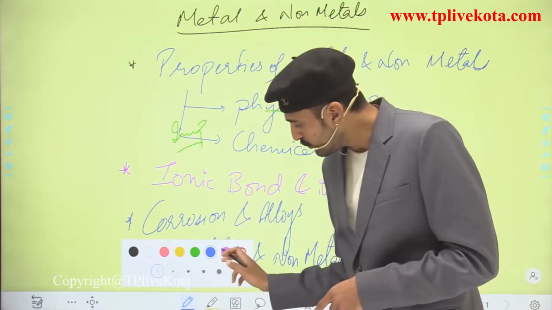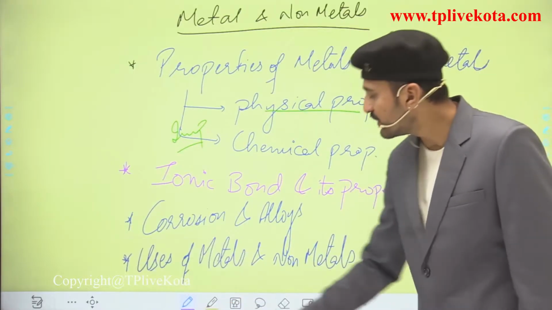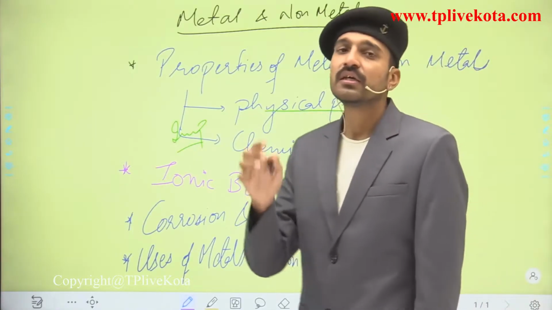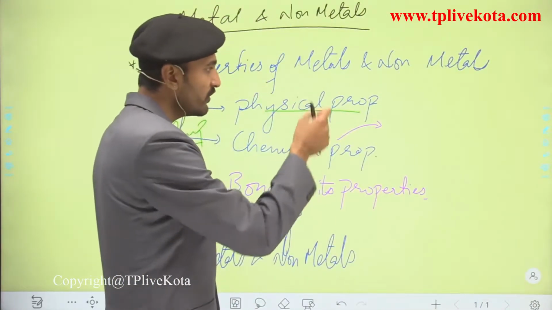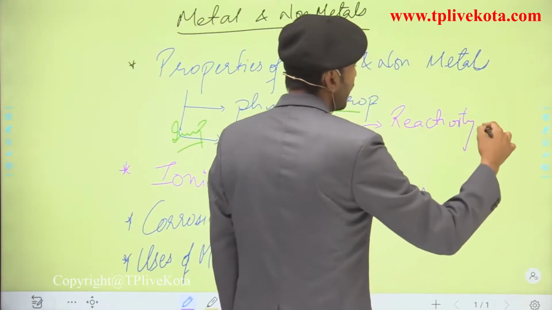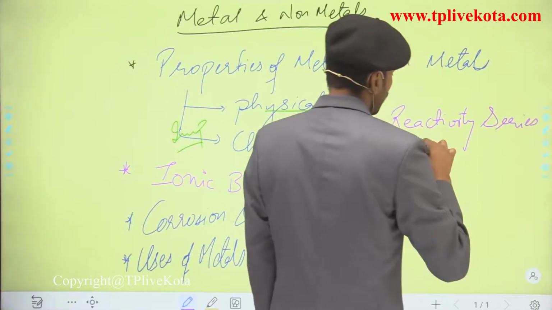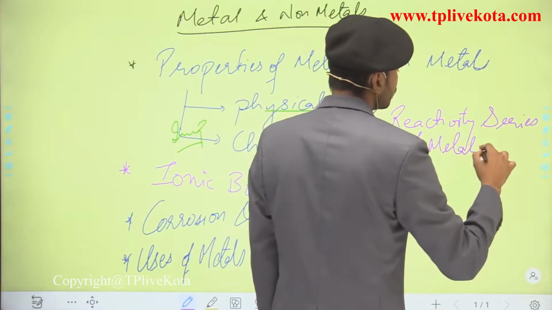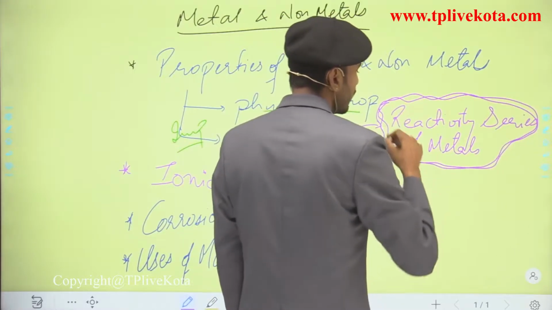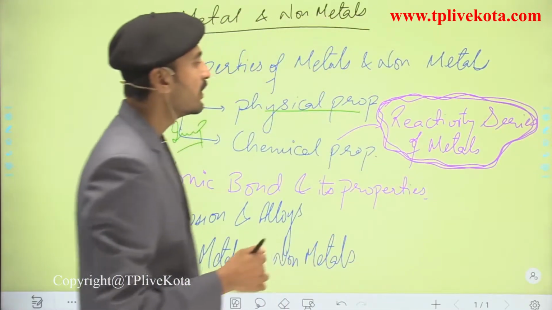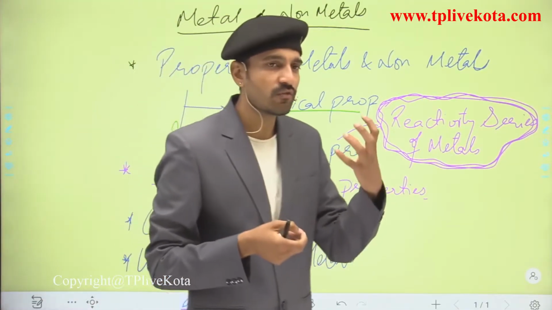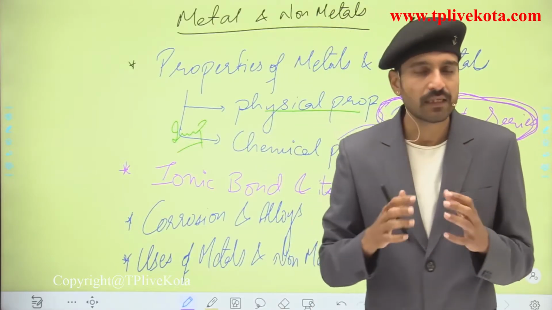And when we look at the chemical properties of the metals and non-metals, the most important part, the core of this chapter, lies in the reactivity series. So the reactivity series of metals would be of much importance. Remember this point students. We will be dealing with and completing all these topics in this particular chapter, where I think it is going to require almost 6 lectures.